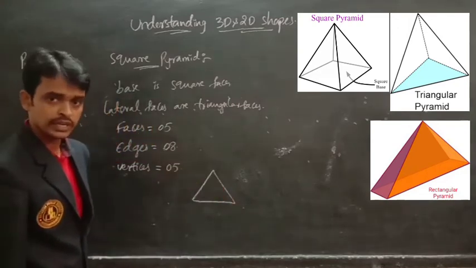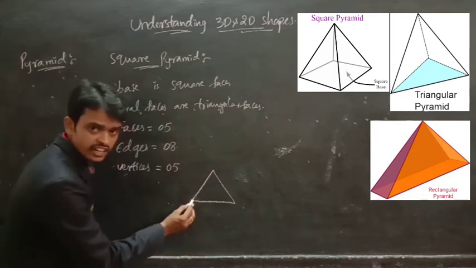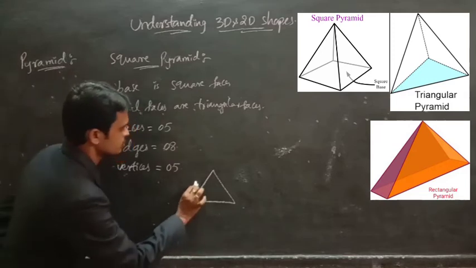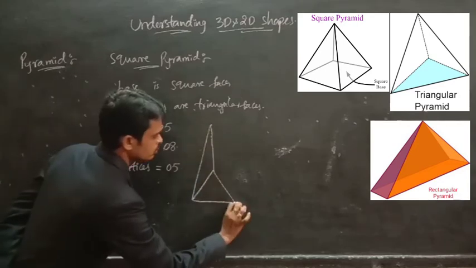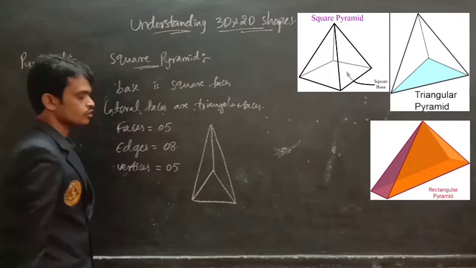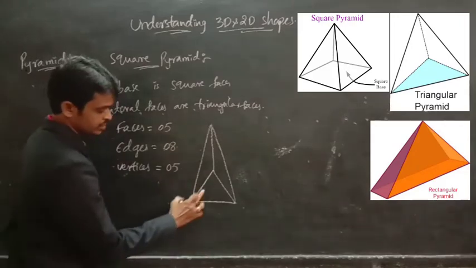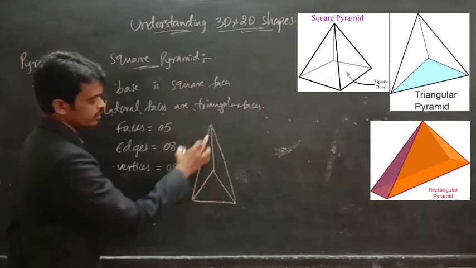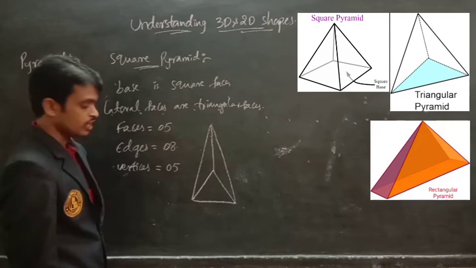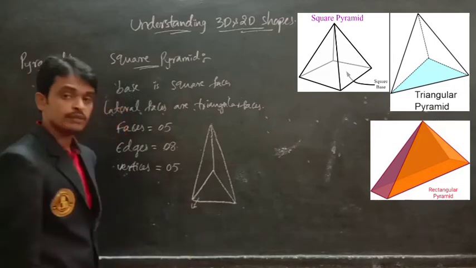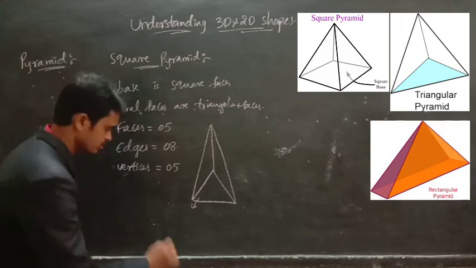Here, let me draw one more, the triangular pyramid. Triangular pyramid, nothing but the base is in the shape of a triangle. Now lateral faces are triangular like this. This is called a triangular pyramid. Base is in triangular shape and lateral faces are triangular faces. This triangular pyramid is also called a tetrahedron.